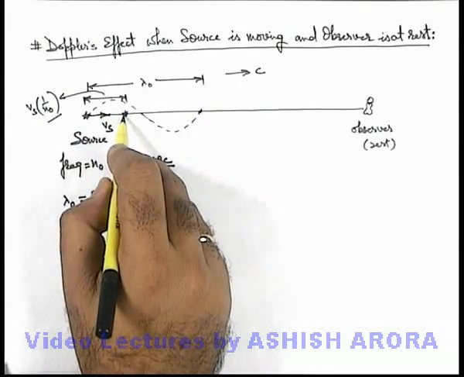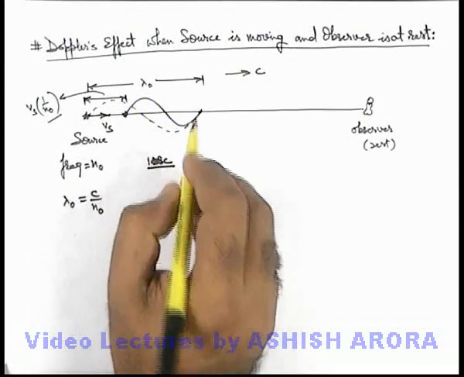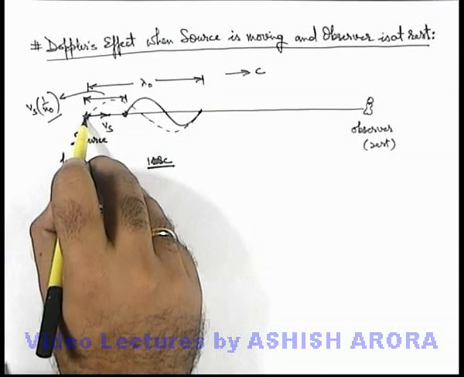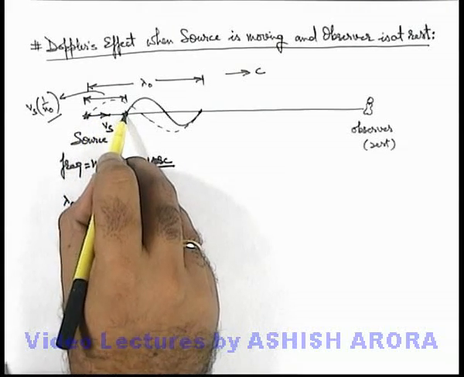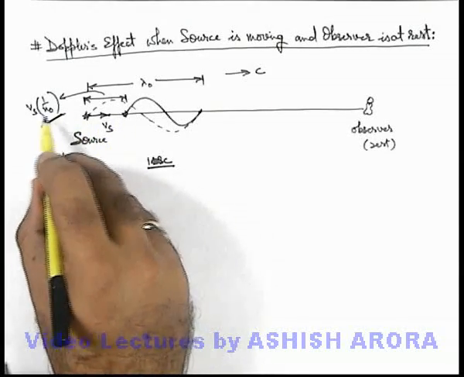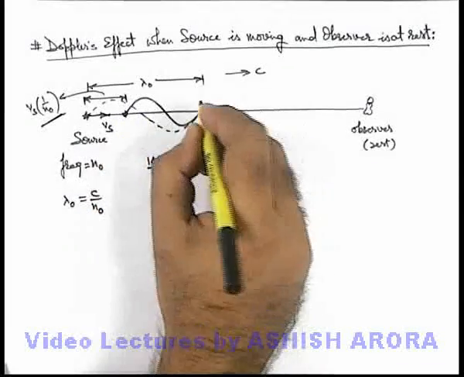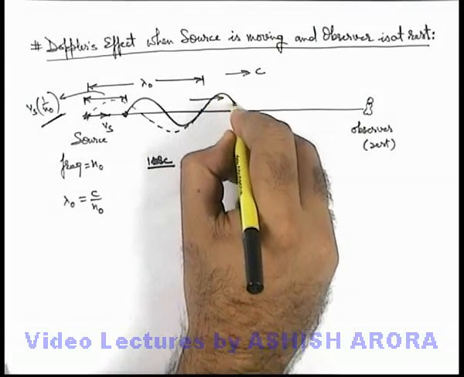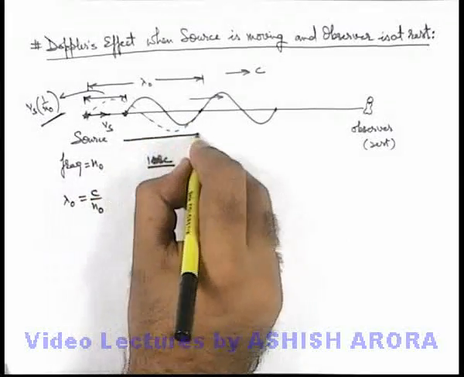So the wavelength of sound which is emitted in air will be effectively only this, because this is the point which was emitted from the source corresponding to the start of an oscillation, and this is the point of the wave where the source is completing one oscillation, and during one oscillation the source has travelled a distance Vs into 1 by n naught. So this is the wavelength which is emitted from the source, and it will travel further in the medium toward the observer.